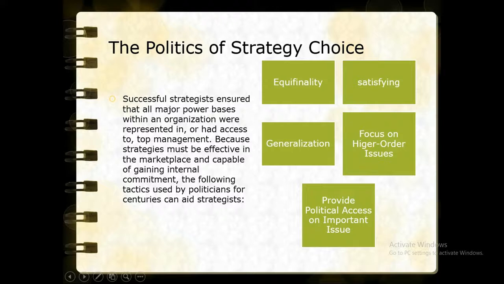Following techniques used by politicians for centuries can aid strategists. First is equifinality, satisficing, generalization, focus on higher-order issues, or five political assets or important issues.